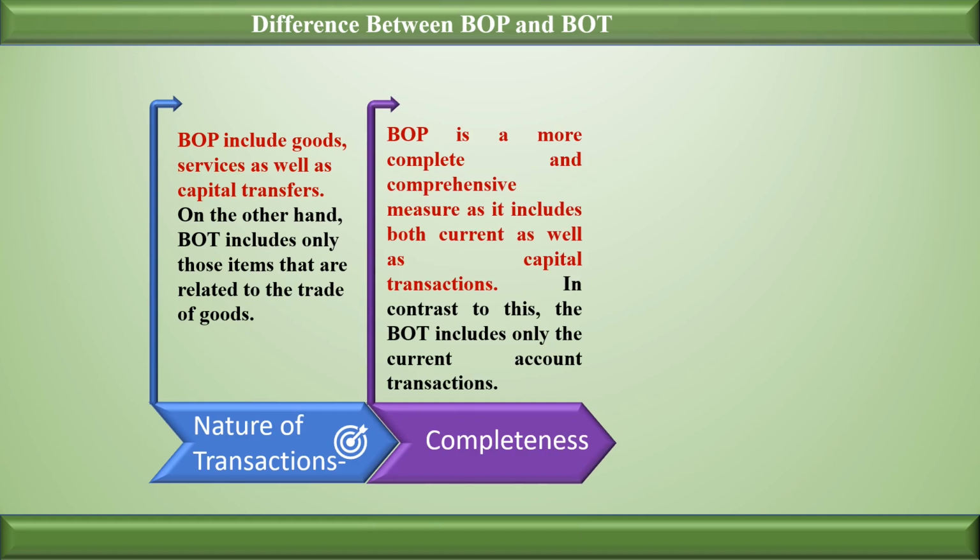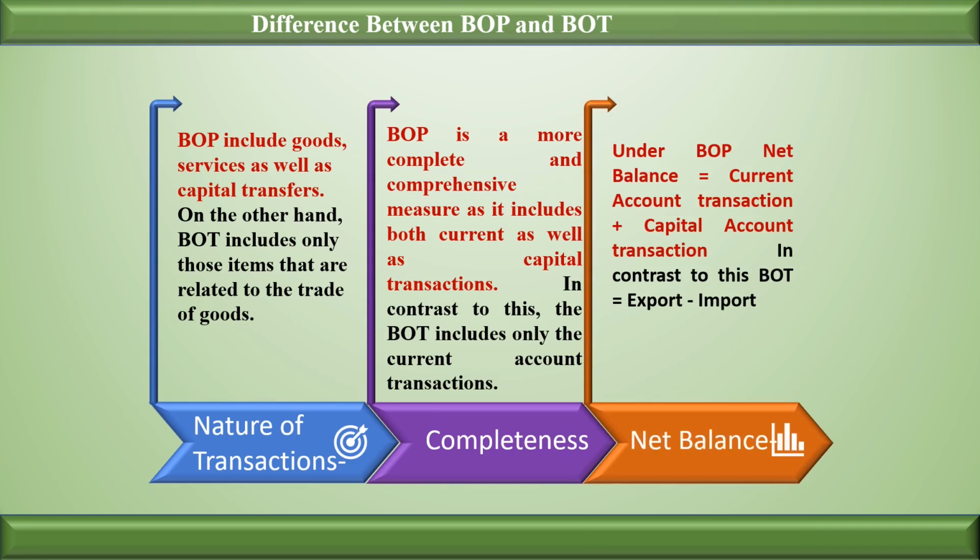The next is completeness. Balance of payment is a more complete and comprehensive measure. Why is it a more complete and comprehensive measure? Because it includes both current as well as capital account transactions. On the contrary, balance of trade only includes current account transactions, so it is not complete and comprehensive.